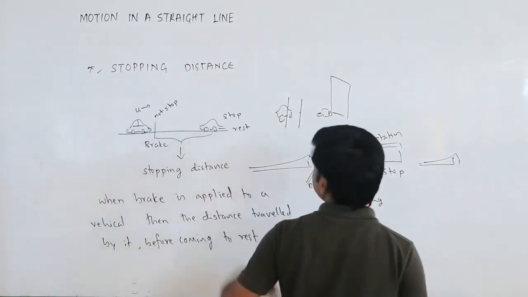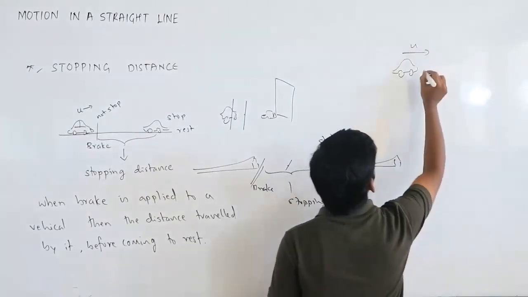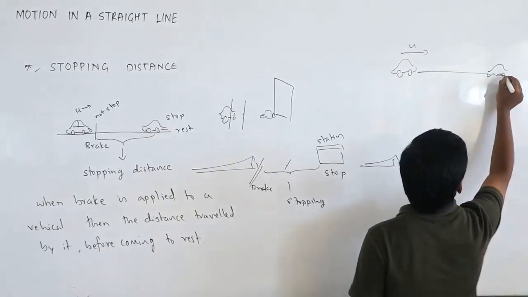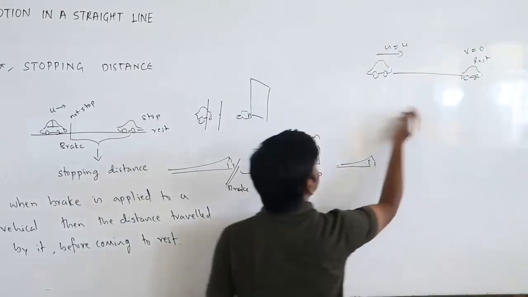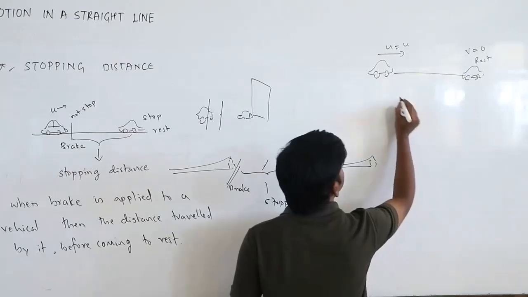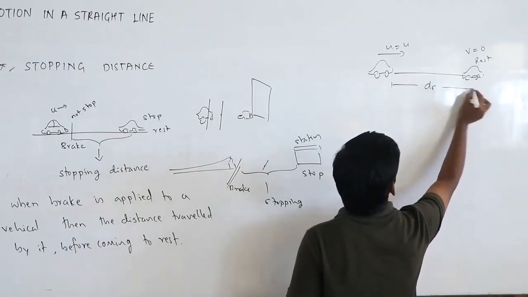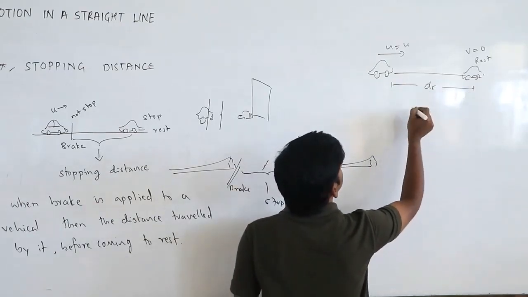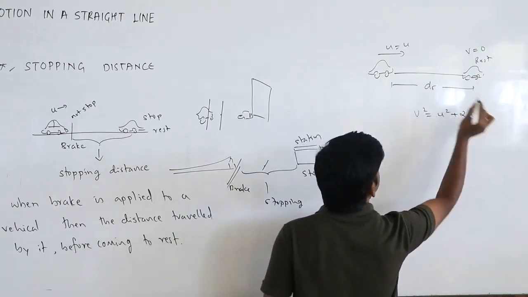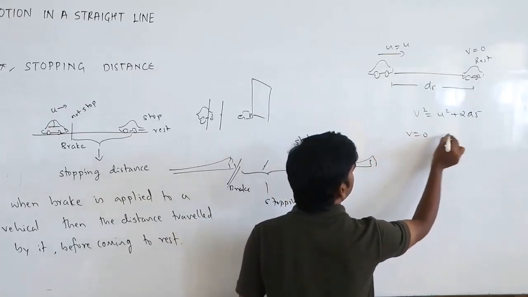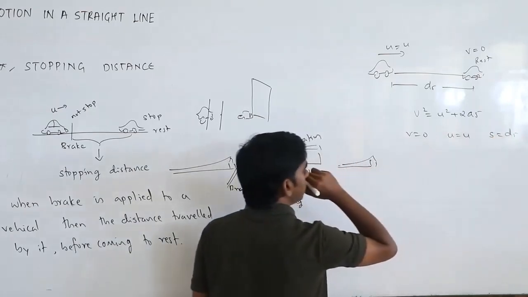Okay, so what is happening? Your vehicle is going with some velocity u. Here it will come to rest. Rest means final velocity is 0. Initial velocity you can take as u. So how can we calculate the stopping distance? I can write it as ds, stopping distance, or sd, whatever you like. Apply v square equals u square plus 2as. V is 0, u is u only, and s is the stopping distance, ds or sd.